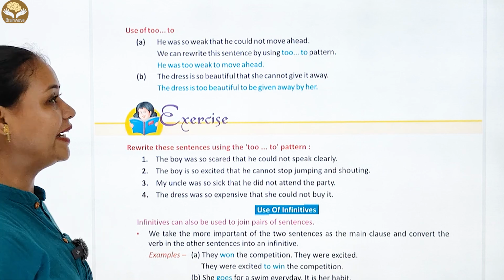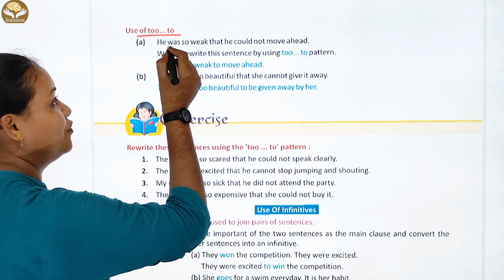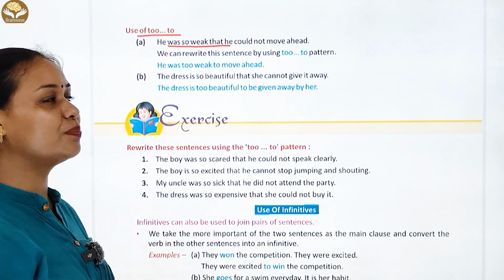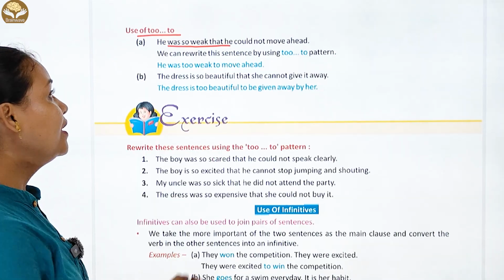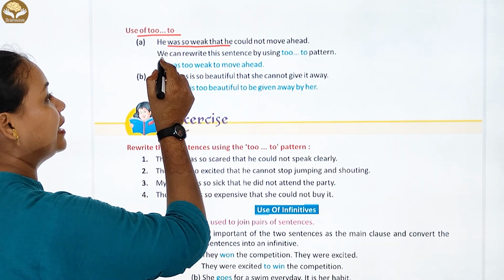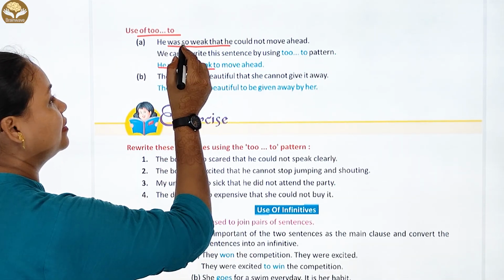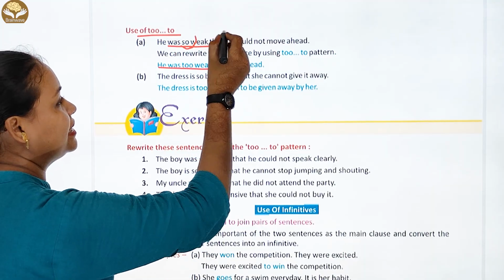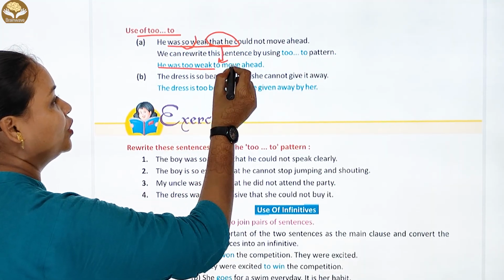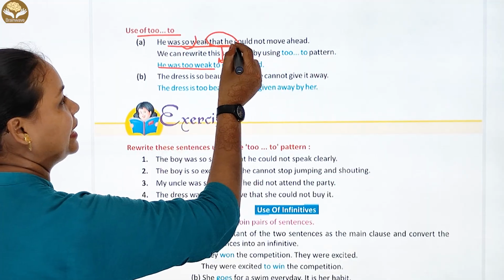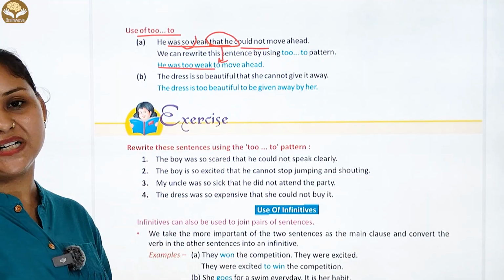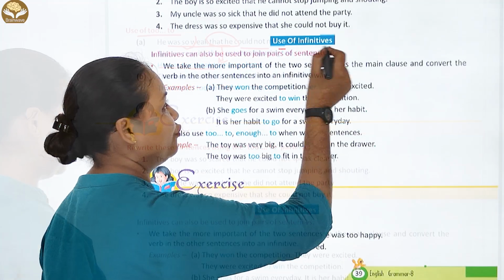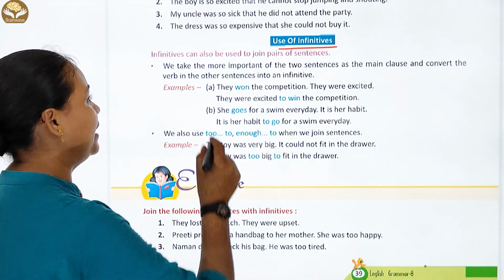आगे है use of too and to का. जैसे: he was so weak that he could not move ahead. कैसे पढ़ेंगे? so की जगह लगाएंगे too. He was too weak. that he could not की जगह क्या लगाएंगे? to move ahead. Okay.